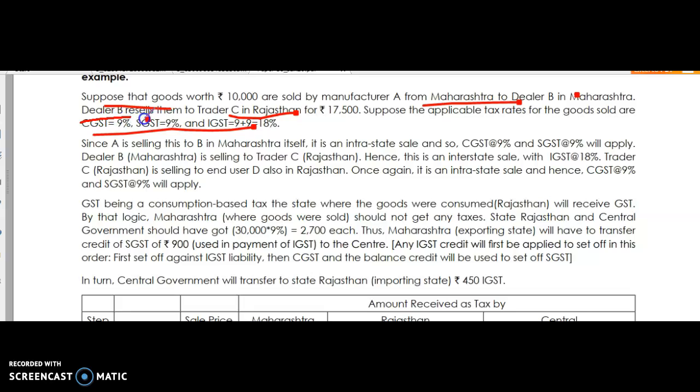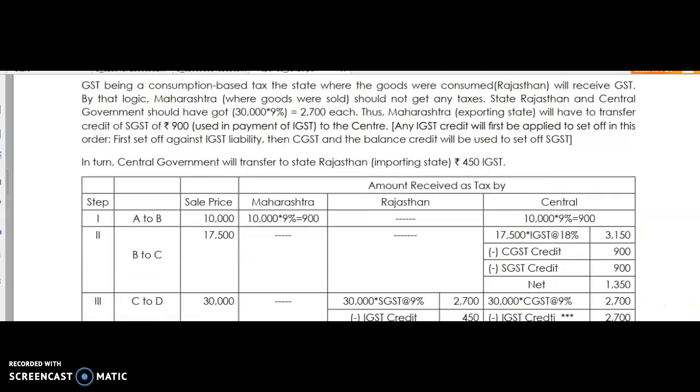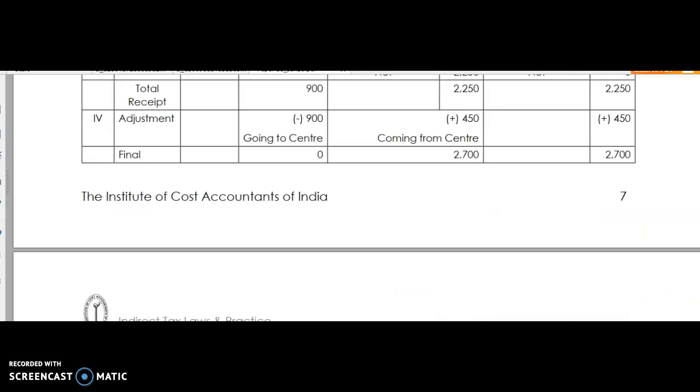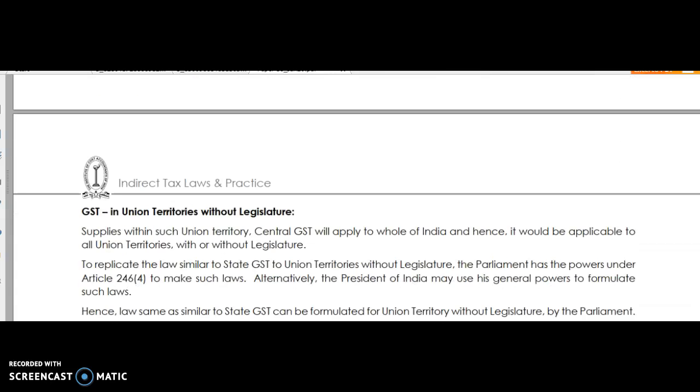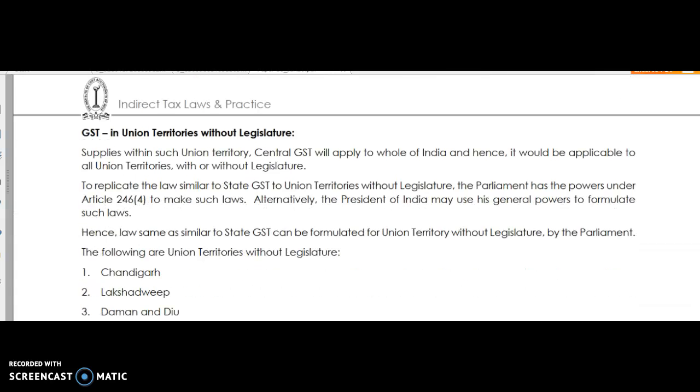Intrastate means within the state, CGST and SGST will be levied. In case of interstate, IGST will be levied. These are all examples, very simple. We can manage everything; not much more is required.